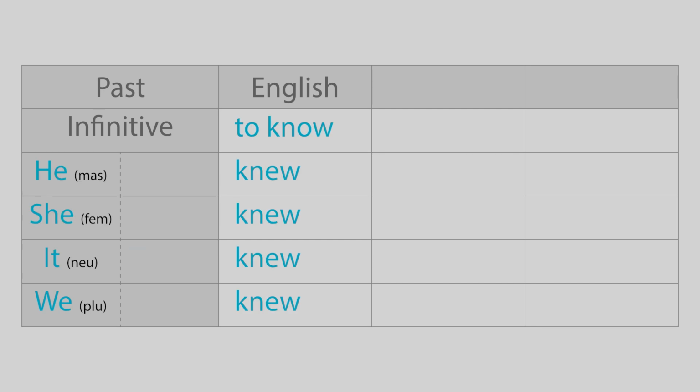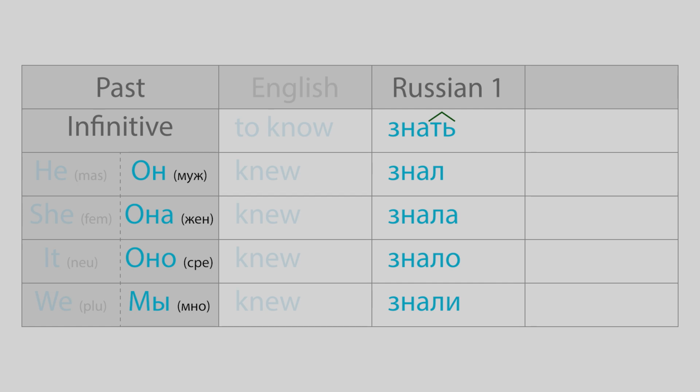"To know" is an irregular verb, but the past simple tense conjugation still couldn't be any easier in English. One past form, "knew," does all the job. And now the same verb "знать" conjugated in the Russian past tense. 4 different verb forms. First, all of them get the suffix "-л" that represents the past tense. And then each one gets an ending depending on gender of the subject. Once again, they replace the suffix "-ть" of the infinitive form.